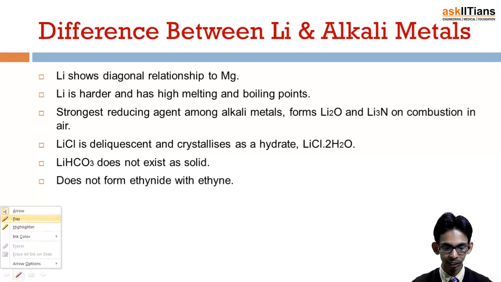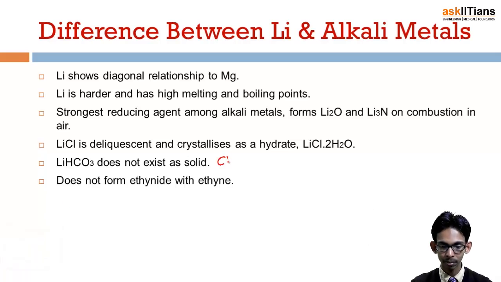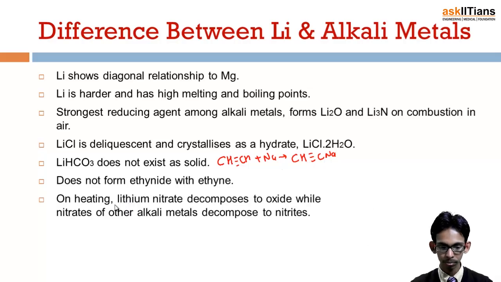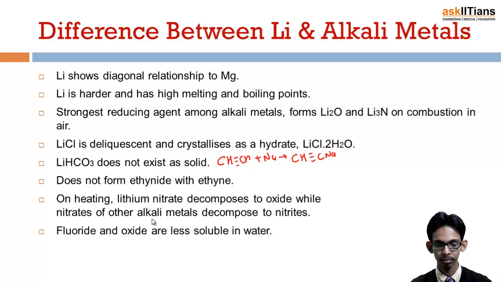What is ethynide actually? We know this is ethyne, CH triple bond CH. It is acidic. When it is heated with sodium, it forms the sodium salt, CNa. This is ethynide. This type of reaction does not take place with lithium. And on heating, lithium nitrate decomposes to lithium oxide, while if the nitrates of other alkali metals are heated, they form nitrites.